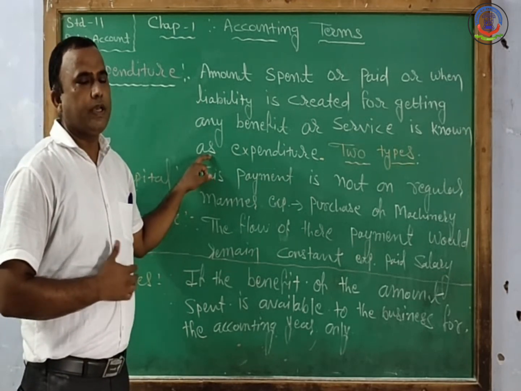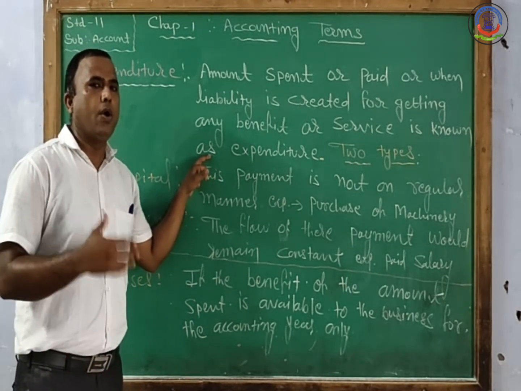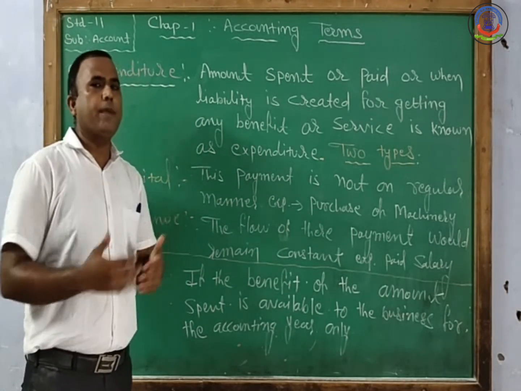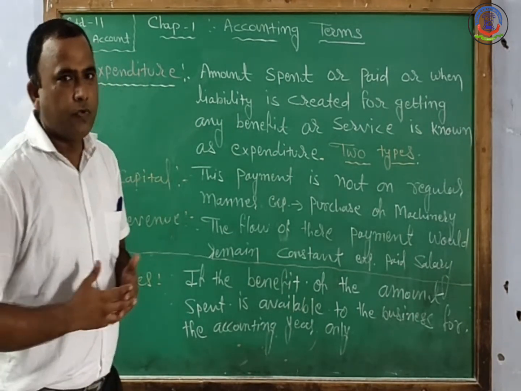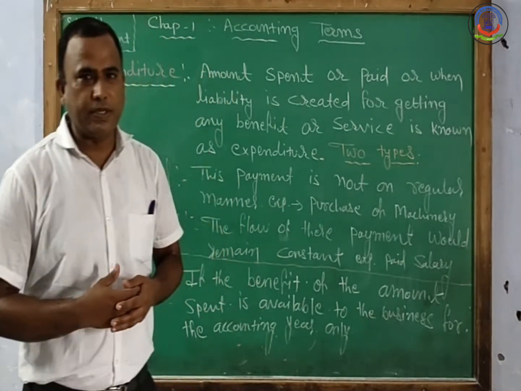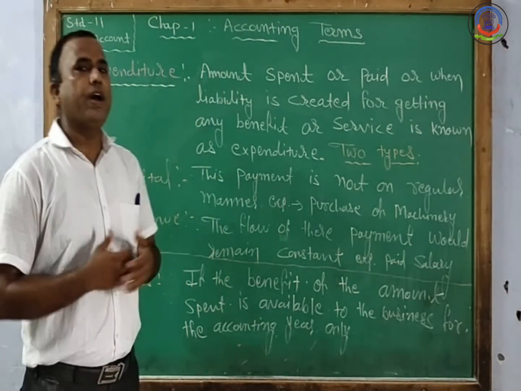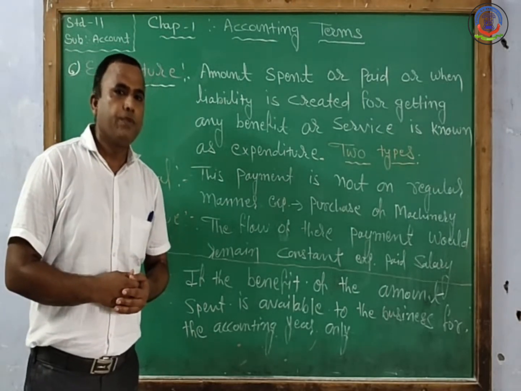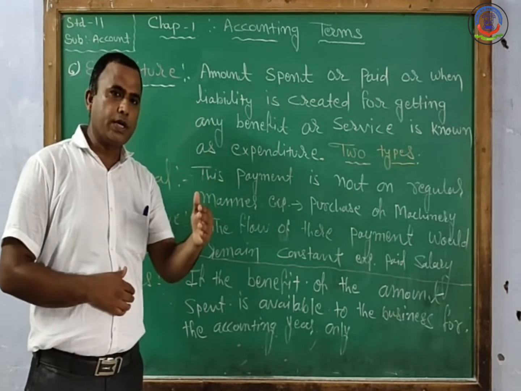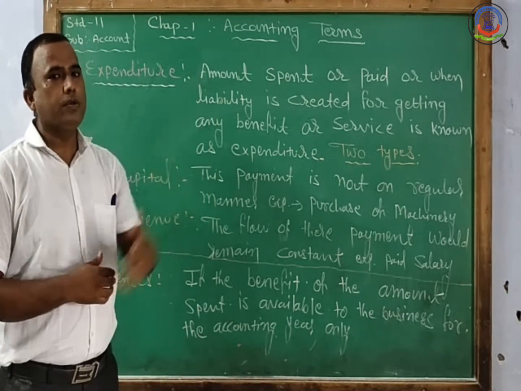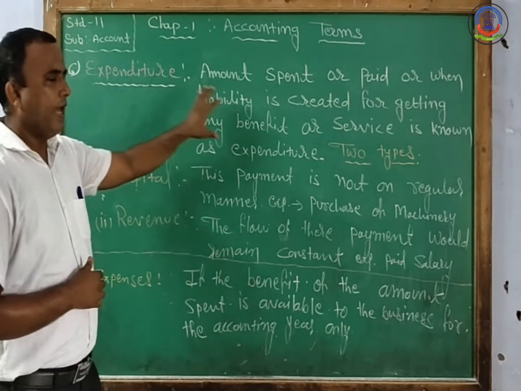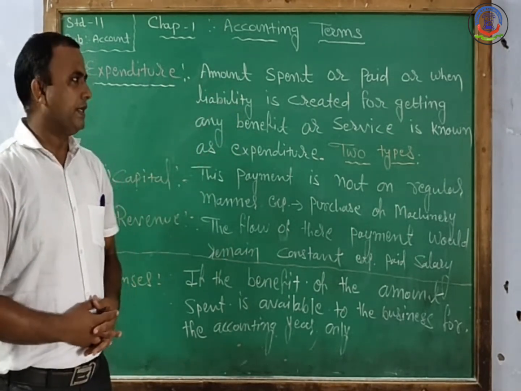So this word suggests long-term expenses. It means any amount we spend for the purchase of fixed assets, like when we purchase machinery. Now we get the advantage of this machinery in our business for the future, for a very long time period. So that is known as an expenditure for the business.